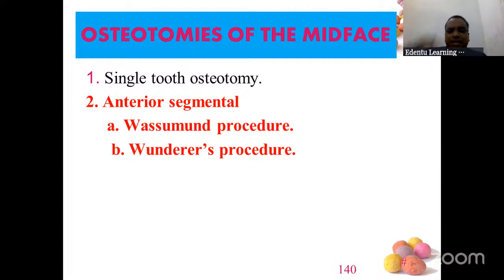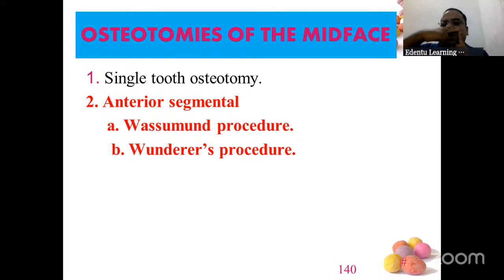As I told you, there is an isolated problem. Posterior occlusion is perfect. So now you have to extract the first premolars from both sides. First premolar here, first premolar here. Reflect the flap, extract the premolars, and then with your burr, do a vertical osteotomy cut.